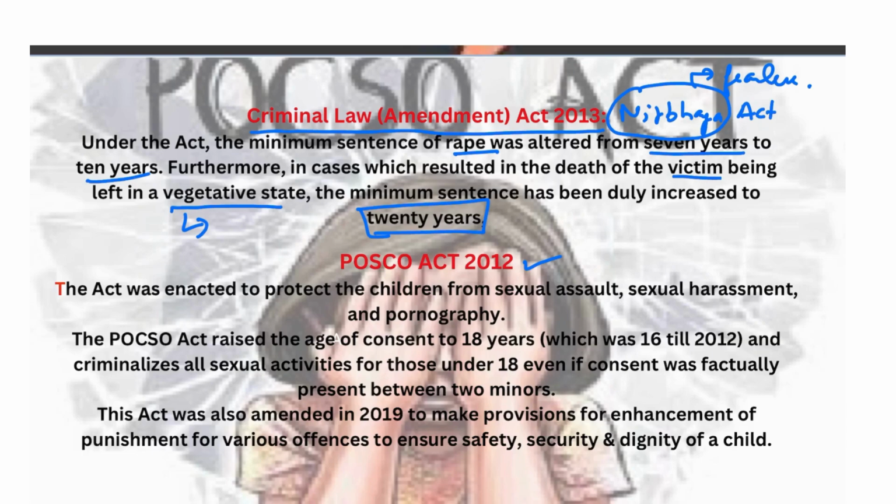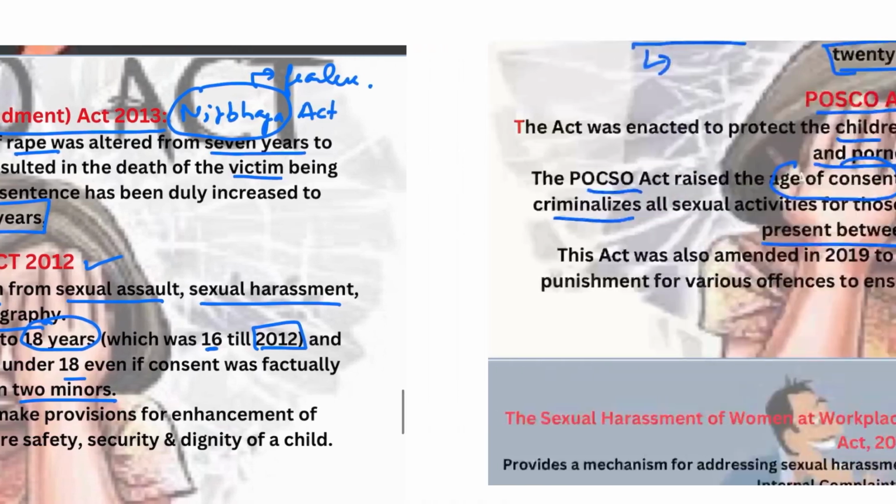The act was enacted to protect children from sexual assault, sexual harassment, and pornography. The POCSO Act raised the age of consent to 18 years, which was 16 till 2012, and criminalizes all sexual activities for those under 18, even if consent was factually present between two minors. So in the POCSO Act, even if there was consent between two minors, it is denoted as rape if the person has not attained 18 years of age.